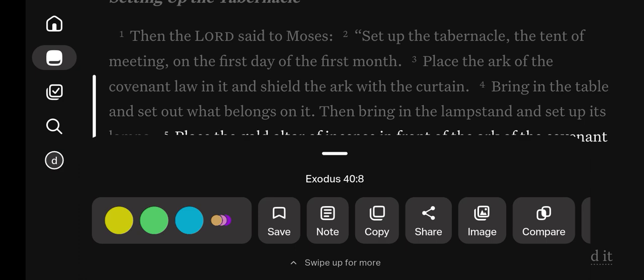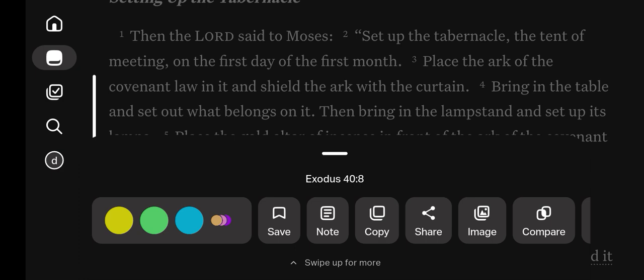Place the gold altar of incense in front of the ark of the covenant law, and put the curtain at the entrance to the tabernacle. Place the altar of burnt offering in front of the entrance to the tabernacle, the tent of meeting. Place the basin between the tent of meeting and the altar, and put water in it. Set up the courtyard around it, and put the curtain at the entrance to the courtyard.